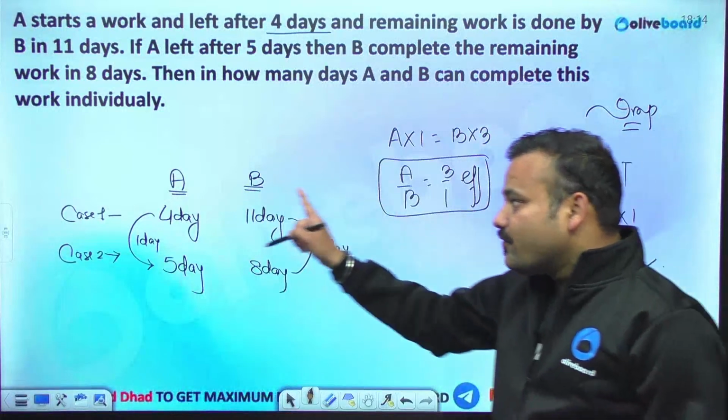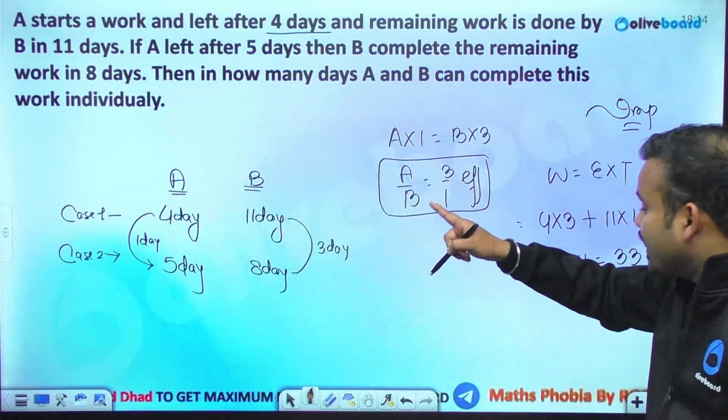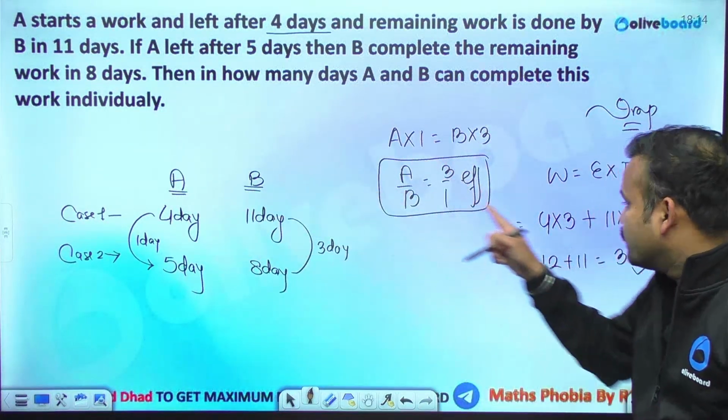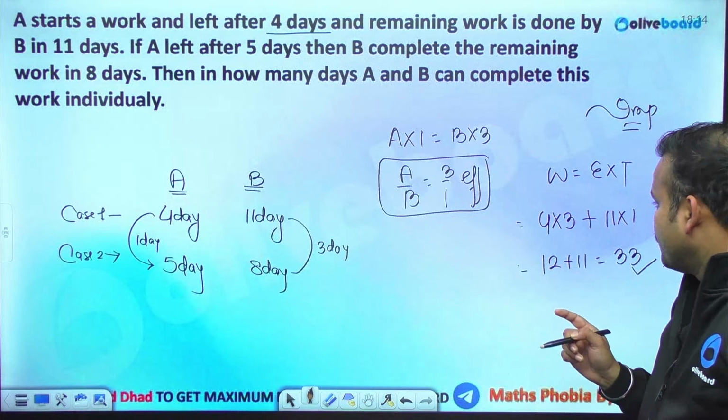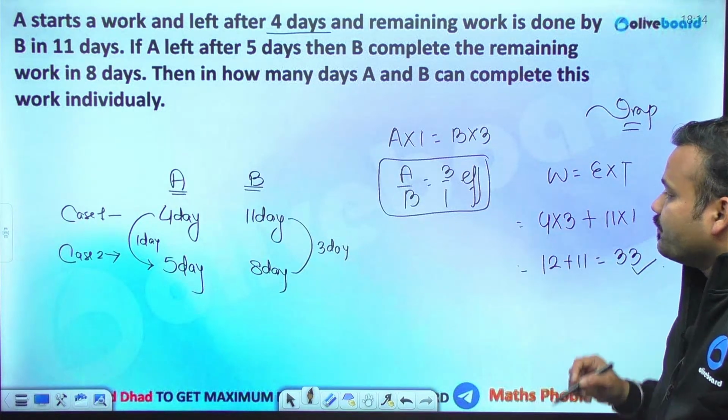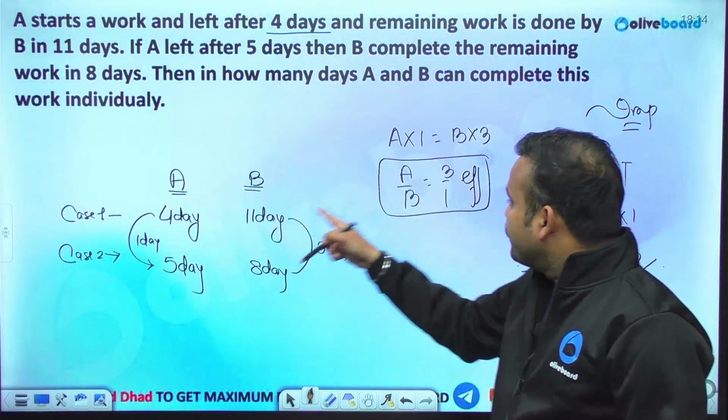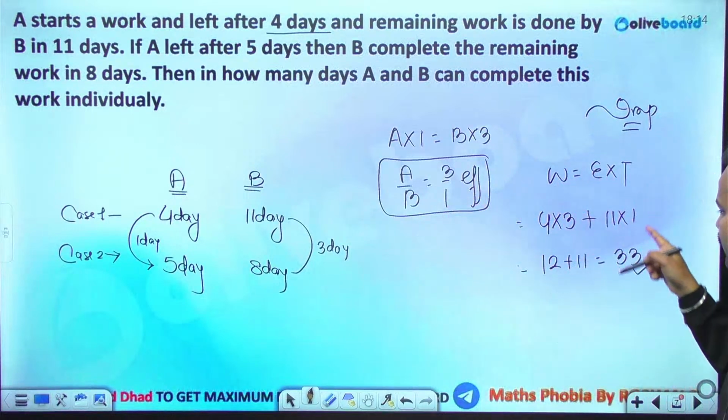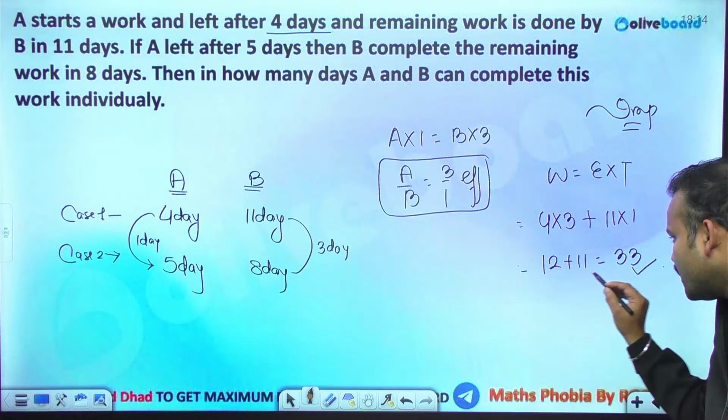I am taking case 1. A worked for 4 days. A has an efficiency of 3. 4 into 3 is 12, plus B worked for 11 days. The efficiency of B is 1. So B is 11 into 1, that is 11. So total work is 33.